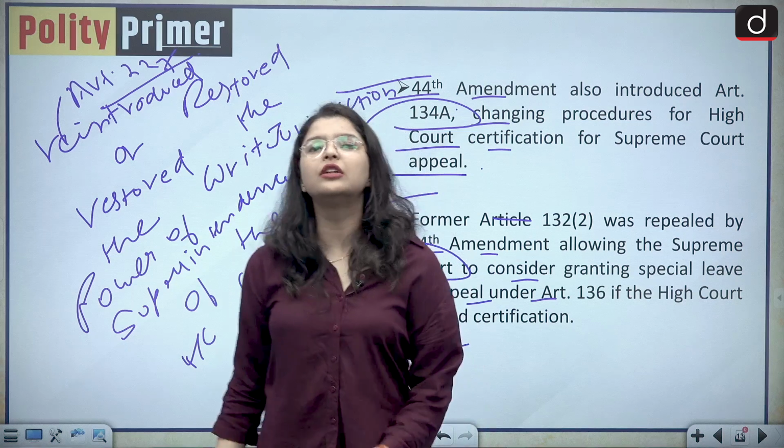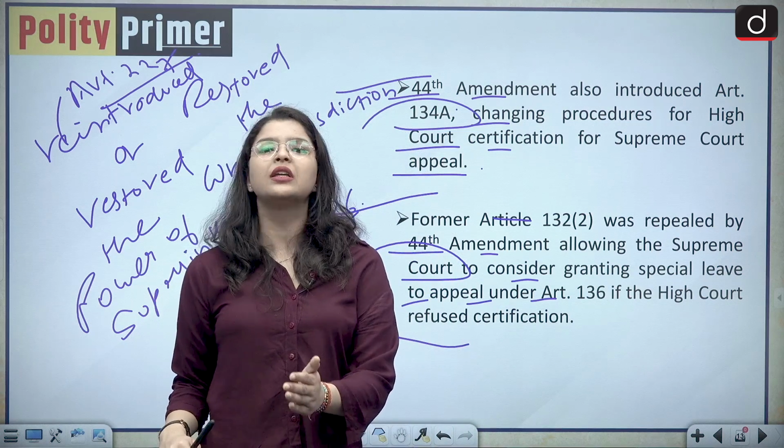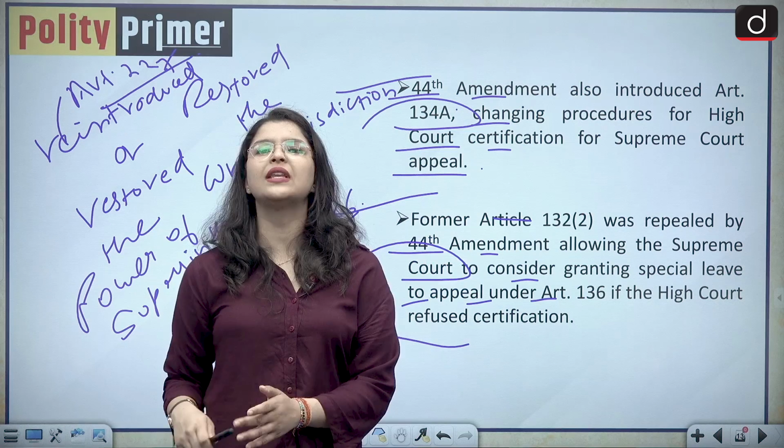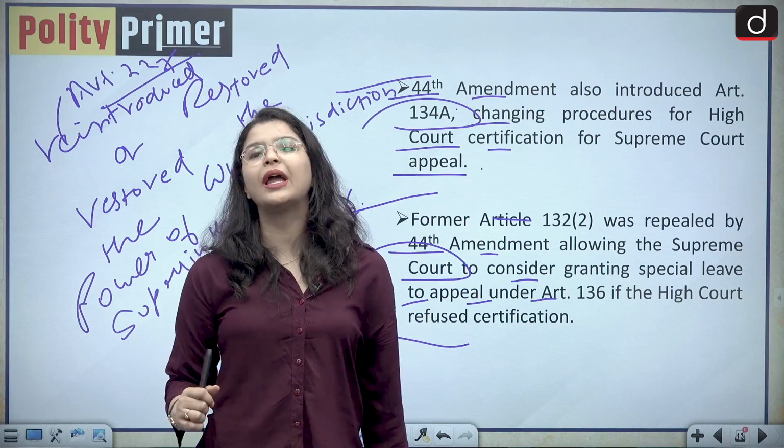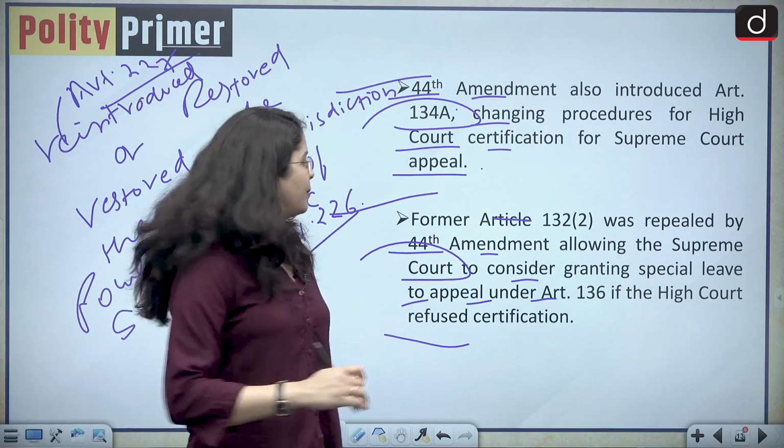So basically the writ jurisdiction and the power of superintendence of High Courts over the lower judiciary as well as the administrative tribunals in the country was finally restored by the 44th Constitutional Amendment Act. Moving forward,